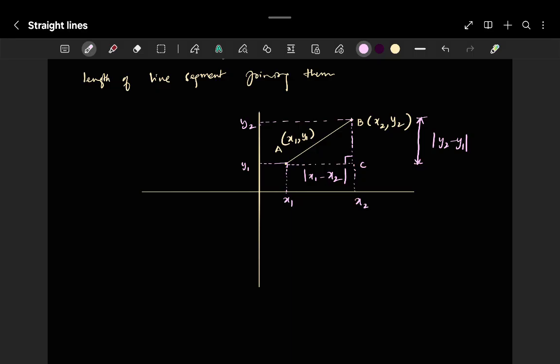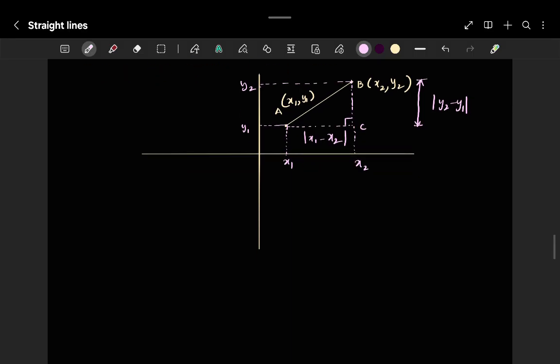Now you have this one and that one. Therefore, the length of AB is equal to the square root of base squared plus perpendicular squared: hypotenuse square is equal to x2 minus x1 whole square plus y2 minus y1 whole square.